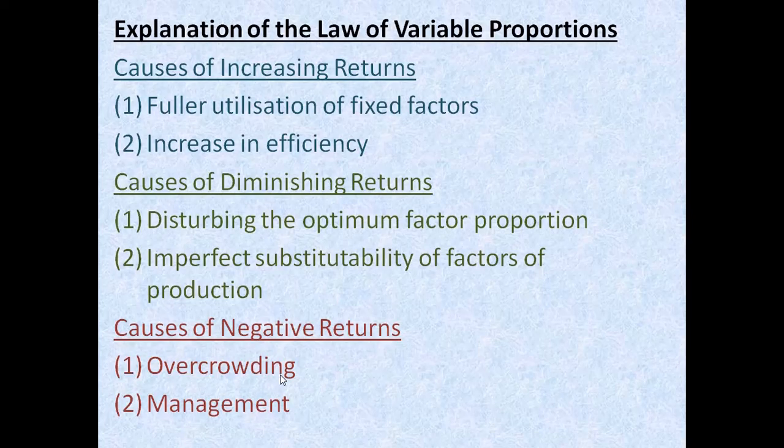And the last one, management. There will be a management problem also. Why? Because of this only, overcrowding. When there are too many laborers working in the factory, the responsibility may be shifted from one labor to the other labor. If I give any task to any labor, the labor may shift his or her responsibility to the other one. And it will be very difficult for the management to control them.